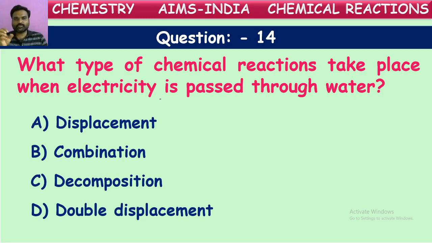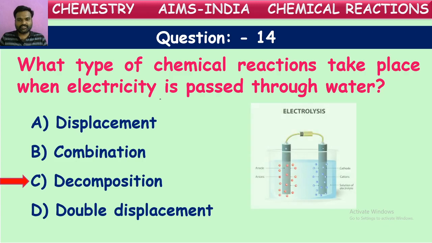So water splits into its respective elements. The splitting of a compound into simpler substances is called what? Good, it is called decomposition. It is also called electrolysis here. We might have seen in lower classes that when electricity is passed through water, the water splits into respective gases.